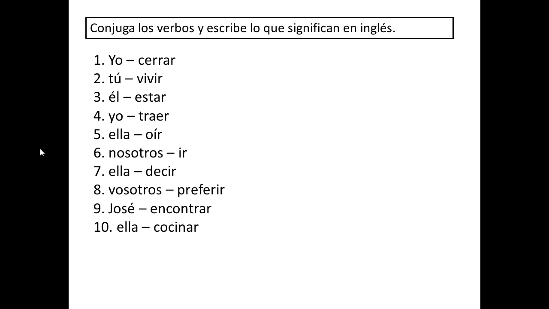What you have to do is conjugate the verb and then write what it means in English. So before you pause this, just look at an example for number 1, which is yo cerrar. You have to conjugate it as cierro, and then you have to put I close. If it's in the third person, I would also try to be specific with the use.